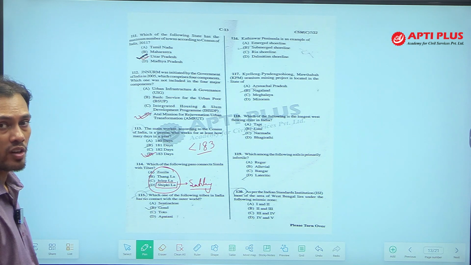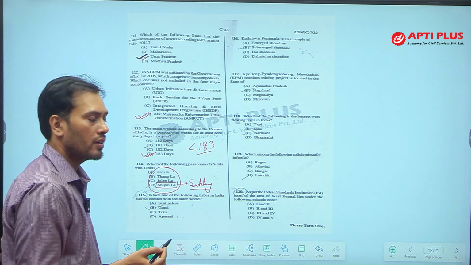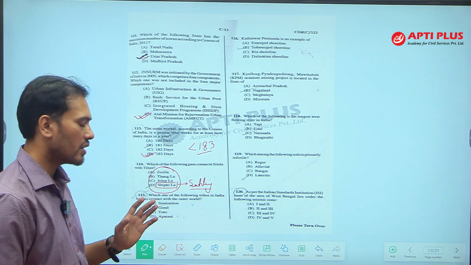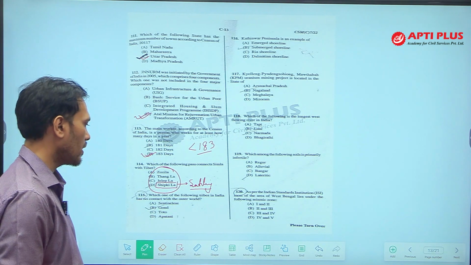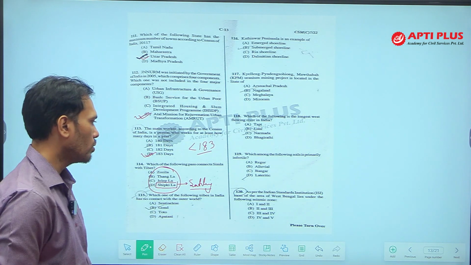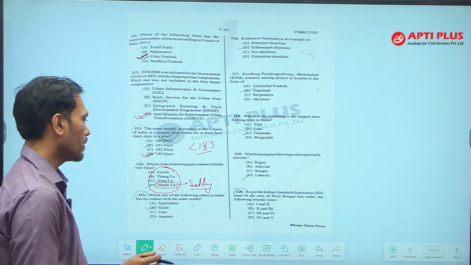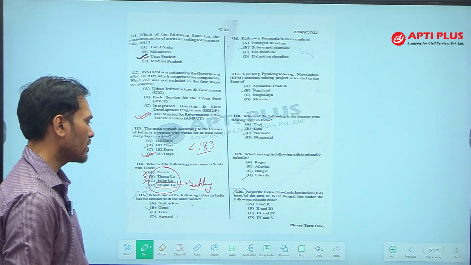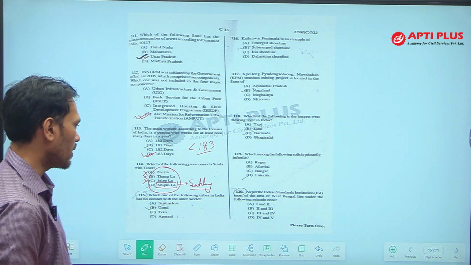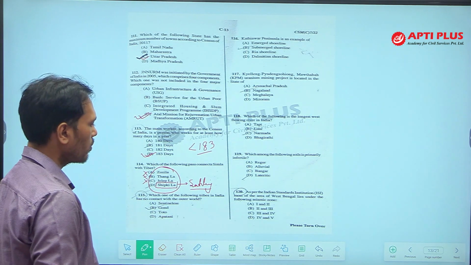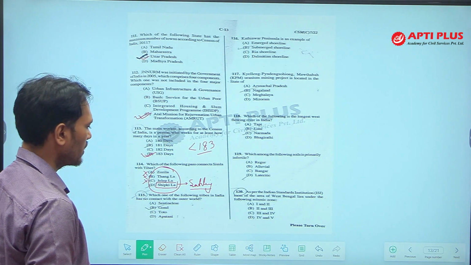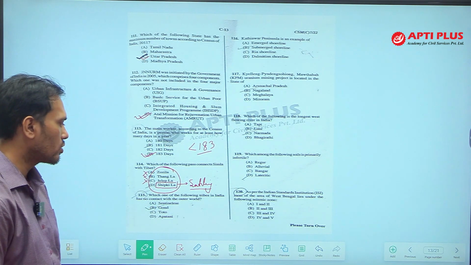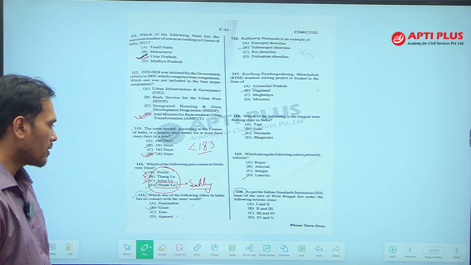Satluj river originates from Tibet, and from Tibet it enters India through Shipkila. It flows in Himachal Pradesh, then it enters into Punjab and enters Pakistan later. So, this is the pass through which Shimla and Tibet are connected. Rest of the passes you can eliminate by their location. I am not explaining Zelepla, Thangla, these are very common. Next, which one of the following tribes in India has no contact with the outer world? There are 4 tribes: Sentinelese, Gond, Toto and Apatani.